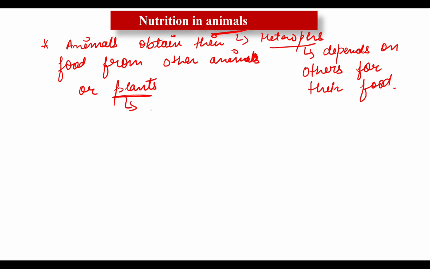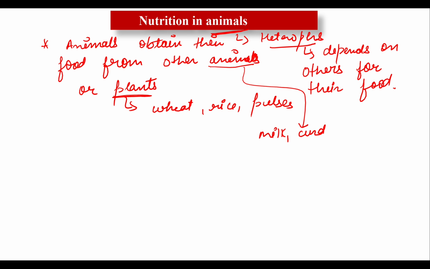So what do we get from plants? We get wheat, rice, even pulses and dal, so many things. And what about animal products? What are the different animal products? These are milk and curd. You form curd from milk. Cheese is also formed from milk.